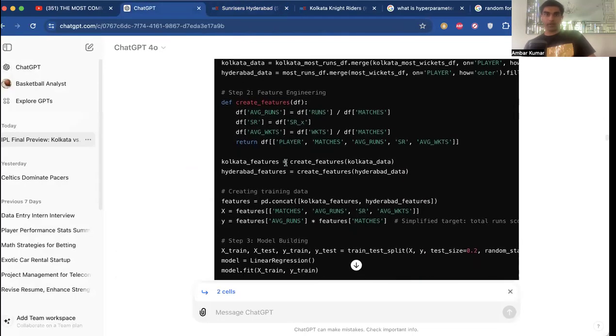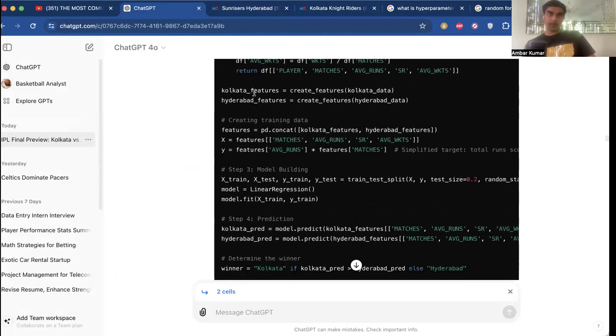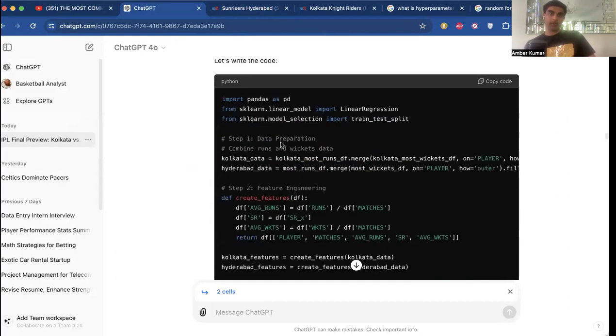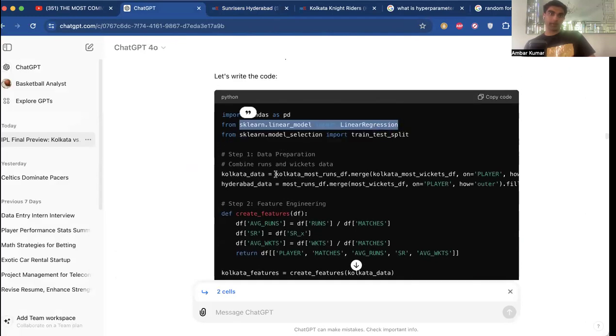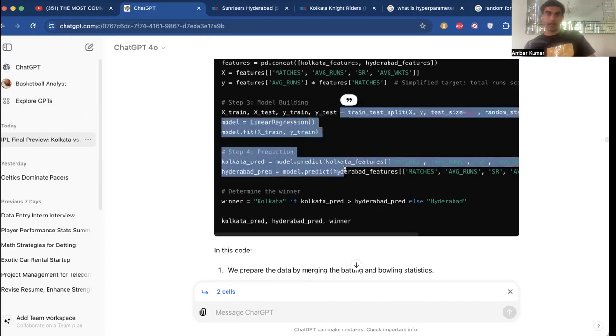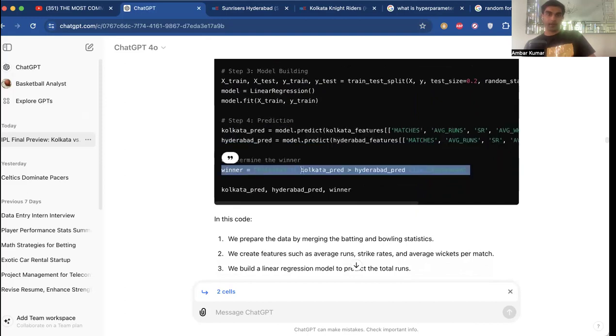Now we're going to go down over here and take the average wickets. Average wickets, as you can see, is wickets divided by matches, and average runs is runs divided by matches. And so we're going to return that DF in a separate data frame, and then store that for Calcutta and store that for Hyderabad. Then we'll go on to our training data features, where we need X and Y data components because we're using linear regression on scikit-learn. Then we're going to train those X variables, train the Y variables, and have test variables for X and test variables for Y. Then we split that out and run the prediction module. If it thinks that Kolkata is the winner, it will state Kolkata, and if it thinks Hyderabad is the winner, it will state Hyderabad.